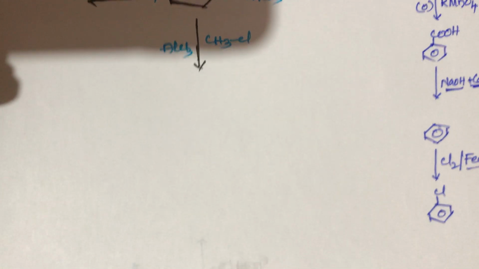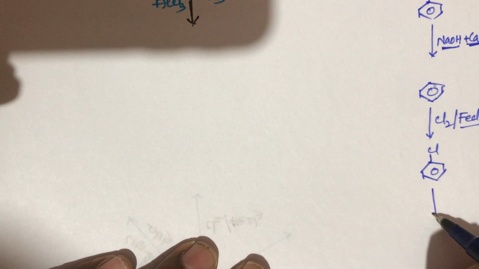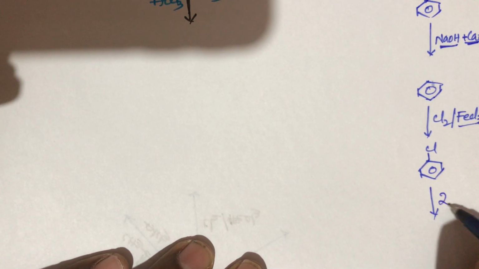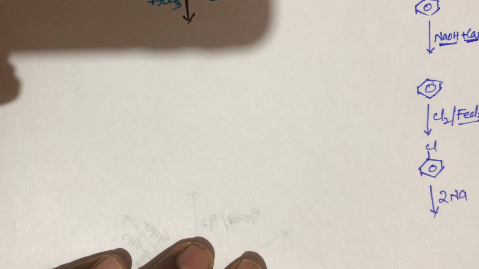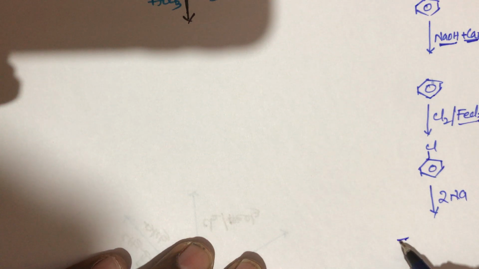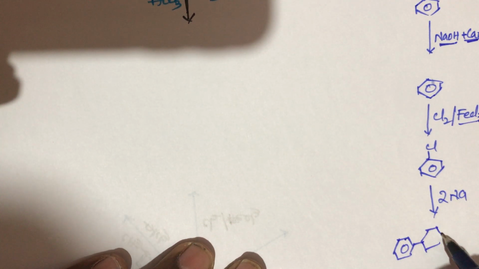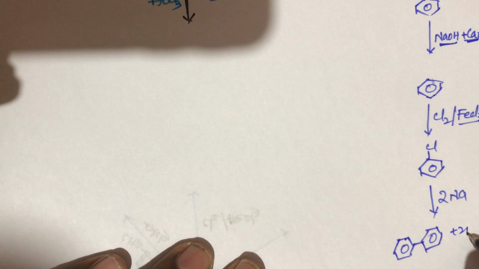This chlorobenzene, one more conversion: this chlorobenzene again reacts with 2 moles of sodium metal. We get the product diphenyl. So diphenyl plus 2 NaCl is formed. So this is the final product.